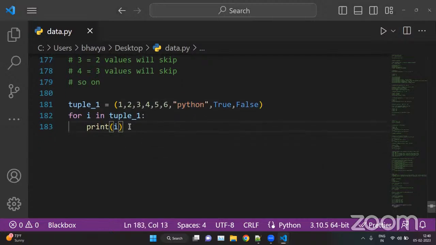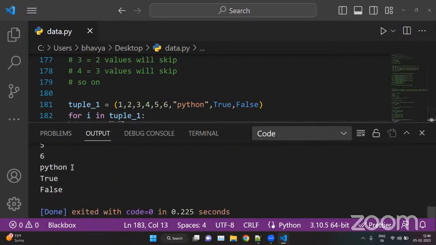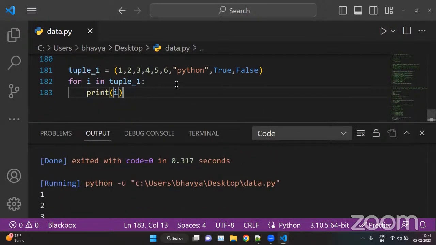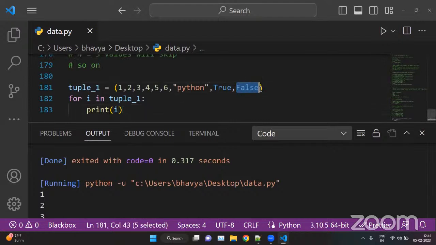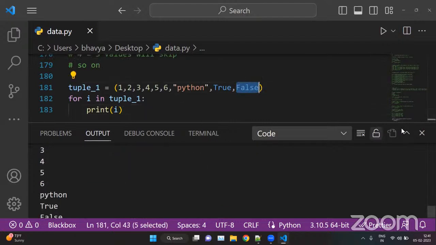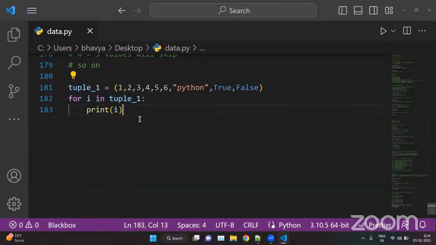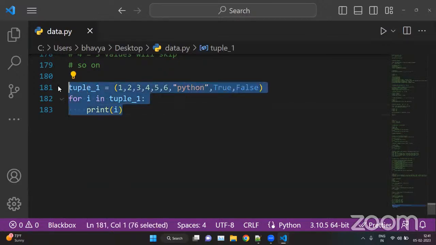So here we are iterating: for i in tuple_1. Whatever elements are inside the tuple will be stored inside i. So 1 will be stored inside i, and print i. Now the value of i is 1. Same as 2, 3, 4 like this. So this will return your tuple in this format. It keeps on iterating over your tuple until the last element. Same as this, we can iterate over dictionaries, sets, and frozen sets.